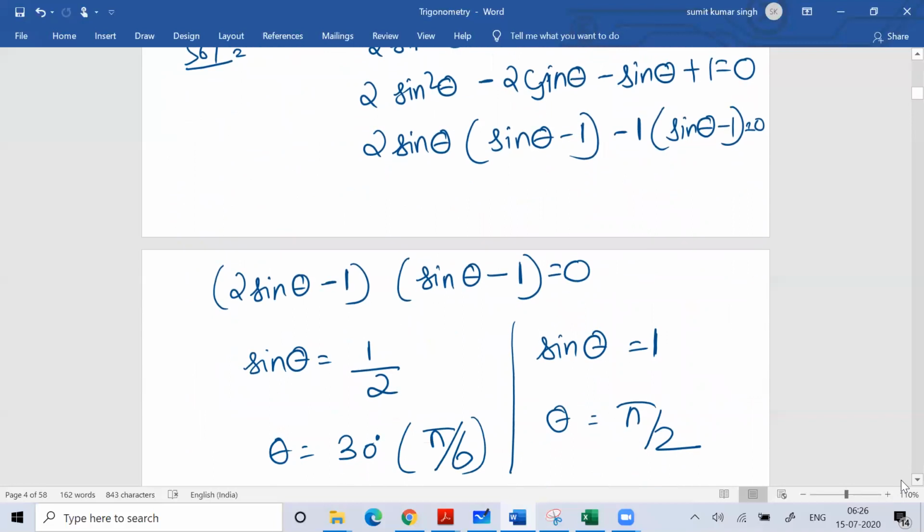So sine theta is 1 by 2, and here theta is an acute angle. So there's only one possibility, that means theta is 30 degrees, or 30 degrees you can write in radians as pi by 6. While if sine theta is equal to 1, then theta is equal to pi by 2. You can easily understand, you know that pi is equal to 180 degrees. So if I ask you 30 degrees, how much in radians? 30 degrees is nothing but 30 pi by 180, that will give you pi by 6.